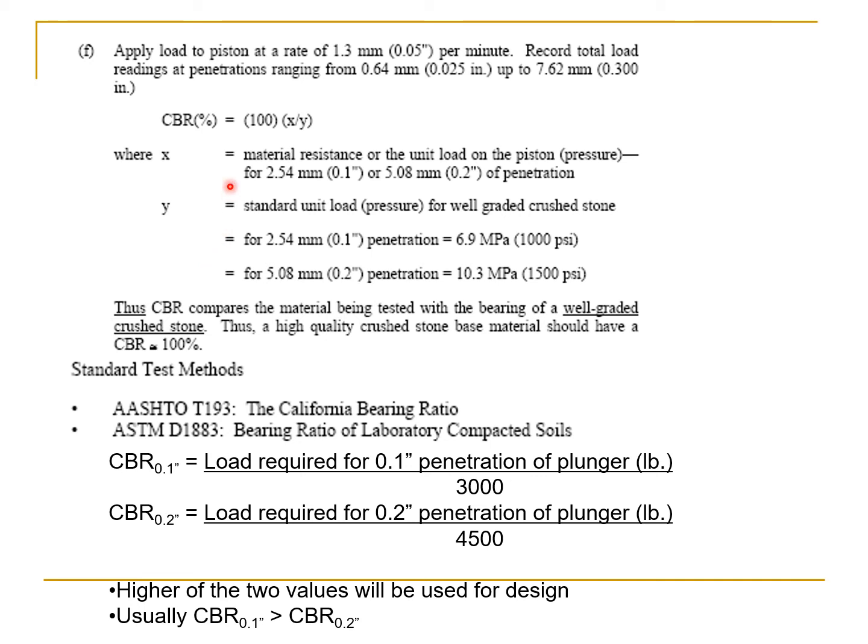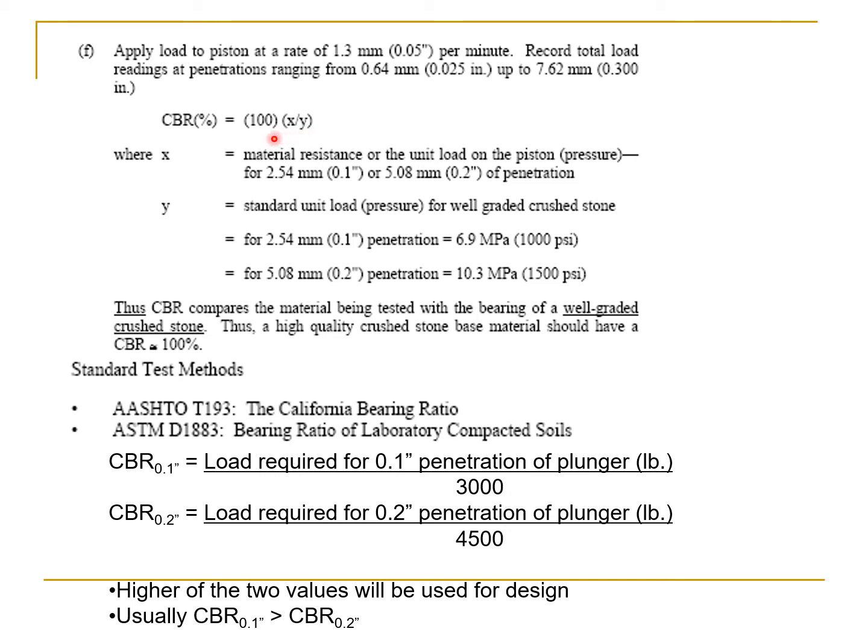So when you are using this formula and you are considering the pressure, and you are going to determine the CBR value corresponding to 0.1 inch penetration, x will be considered as the pressure required for 0.1 inch penetration in the given material, and y is the standard pressure, and that is 1000 psi.